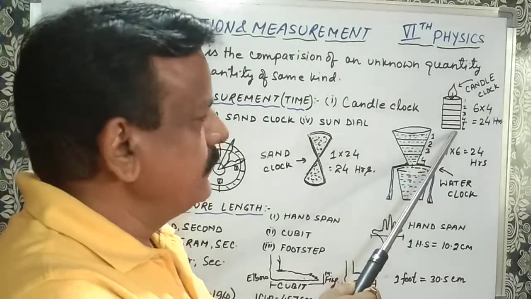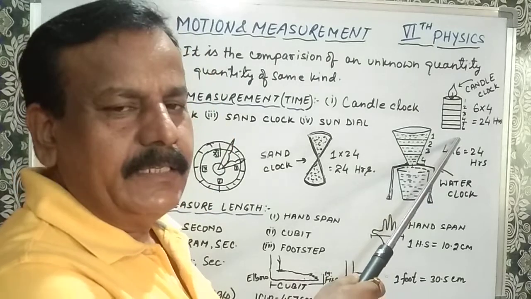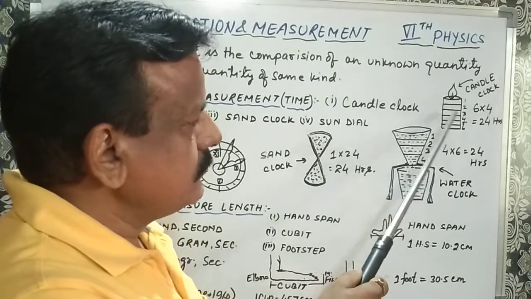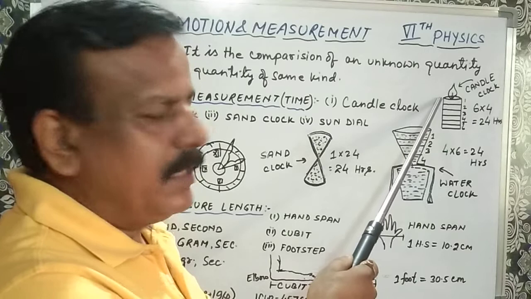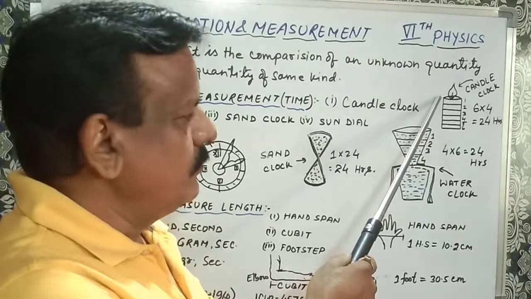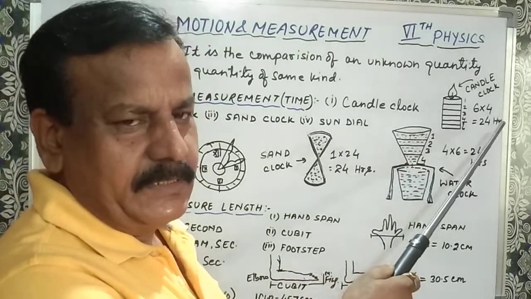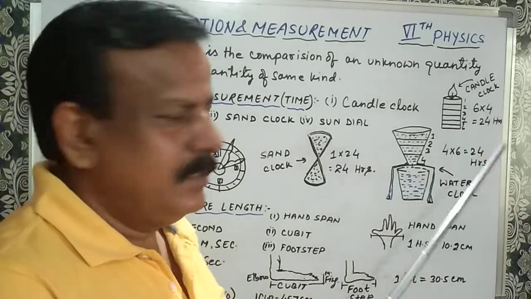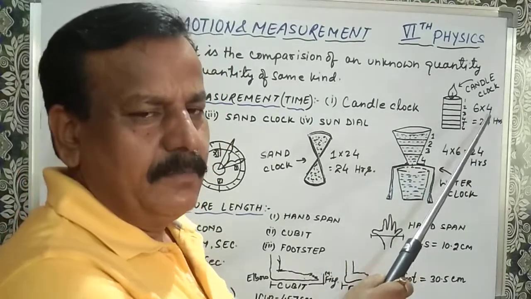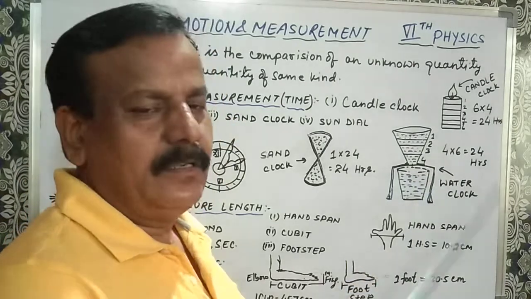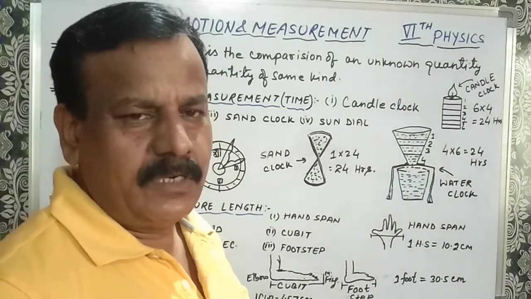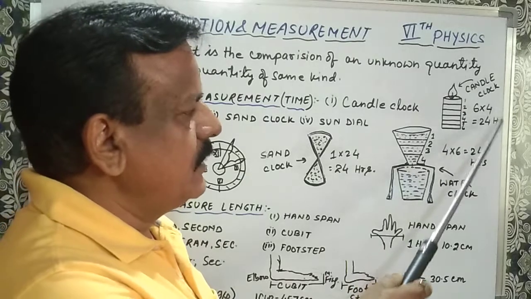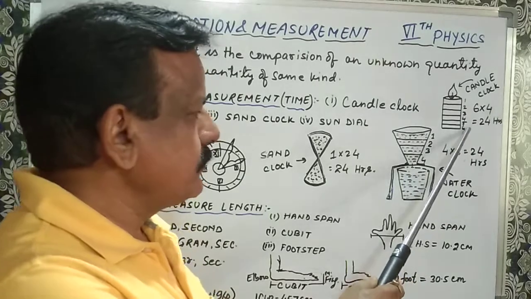There is a candle. It was equally divided in 6 parts, and if one part gets finished burned, then 1 hour completed. So if the complete candle is burned, then 6 hour completed. So this way every day 4 candles were required. So 4 6 are 24 hours.